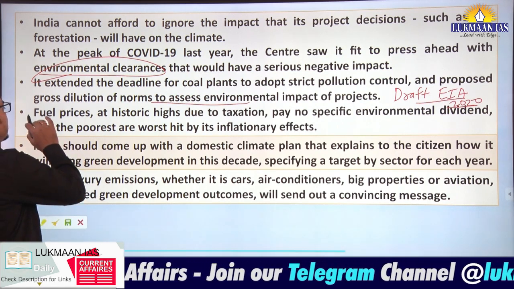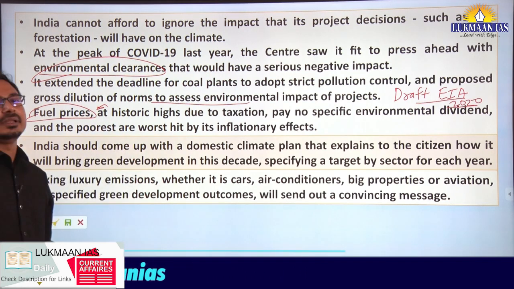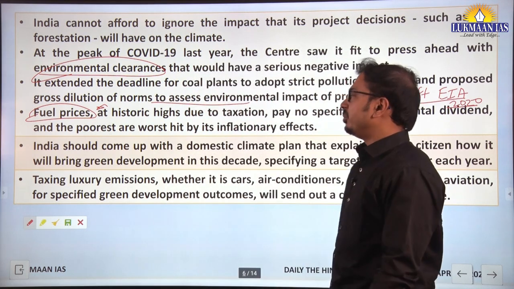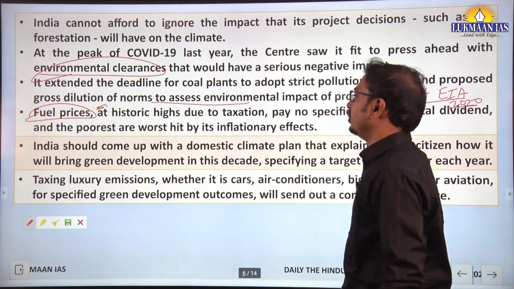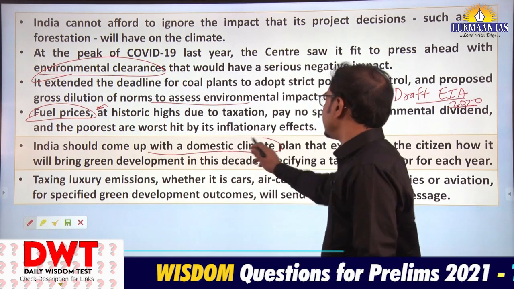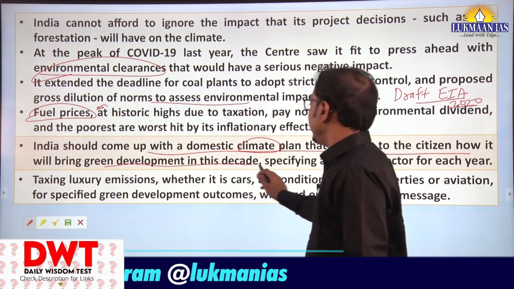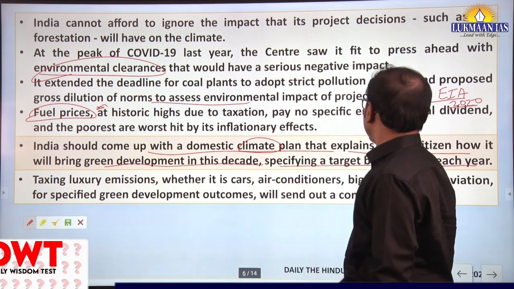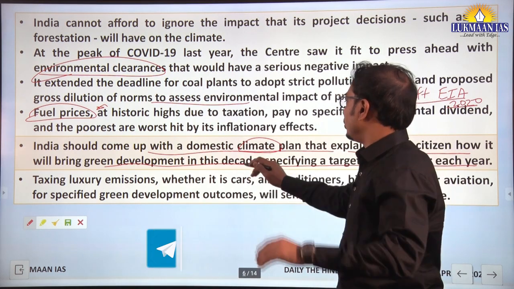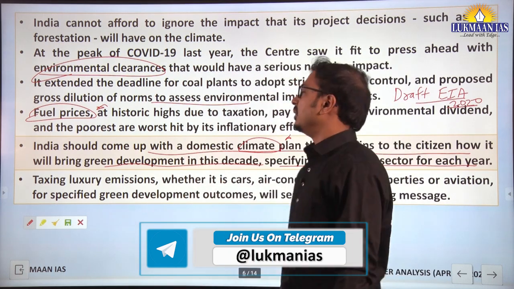Along with that, there are rising fuel prices and the government is not reducing the taxation. Overall, it is having an impact on poor people due to inflationary trends created by the rise in input cost due to high fuel prices. So what should be the way forward here? India should come up with a domestic climate plan that explains to the citizens how it will bring green development in this decade, specifying targets by sector for each year, right? So there should be a broad domestic climate plan. It will convey the right message at the international level.